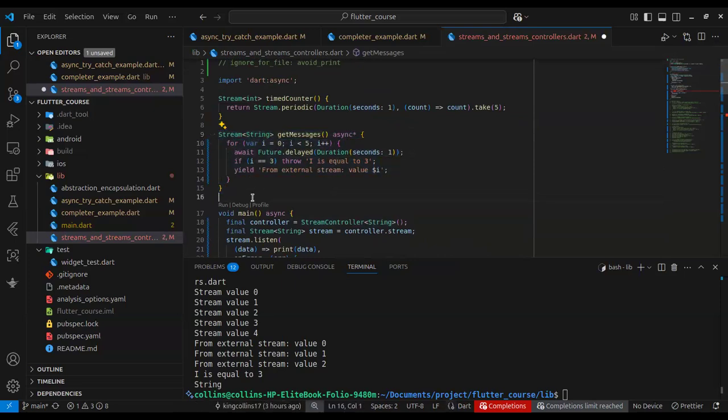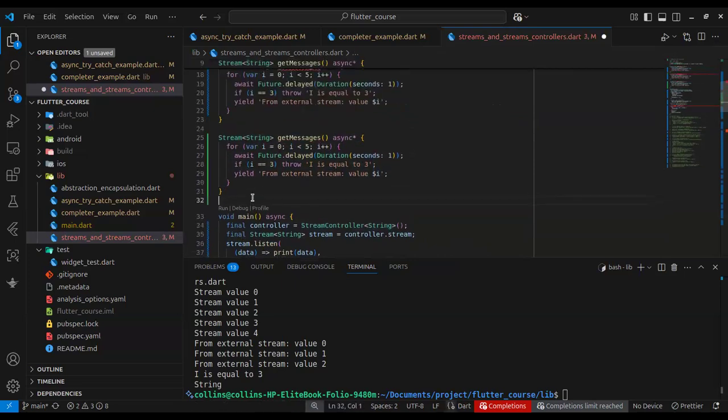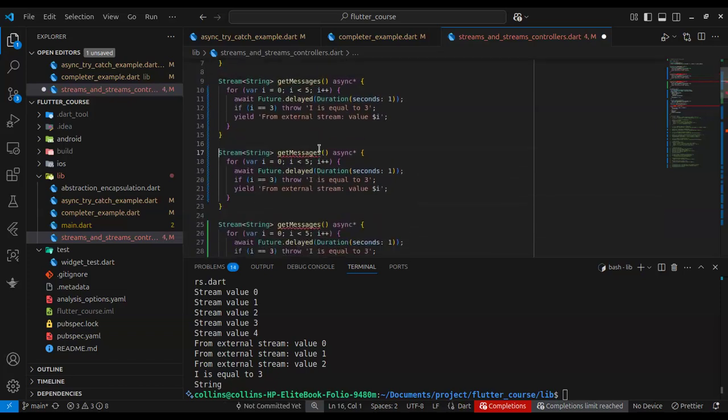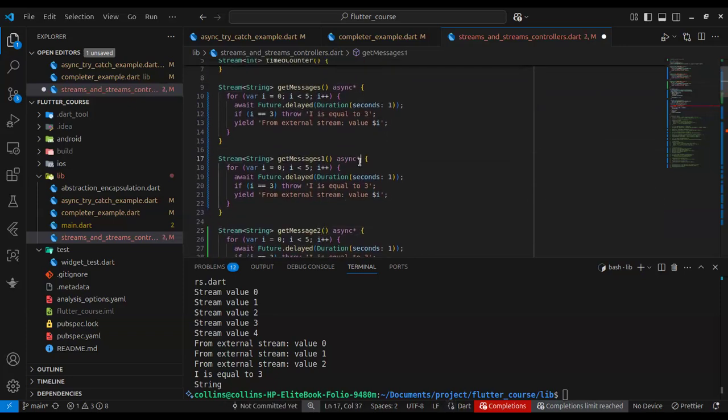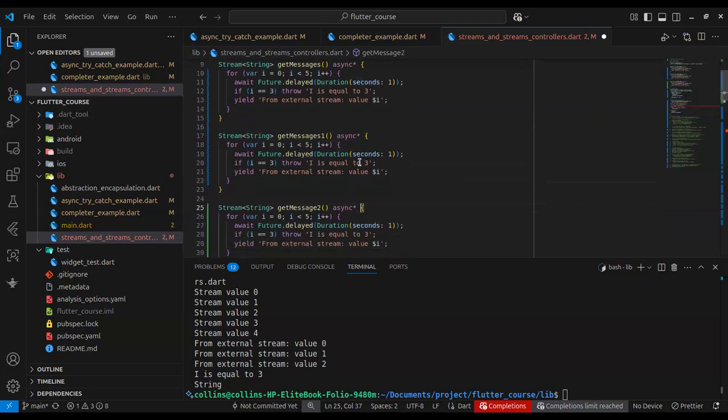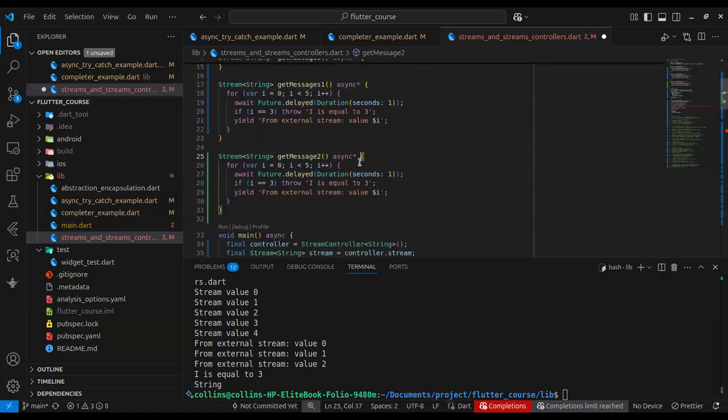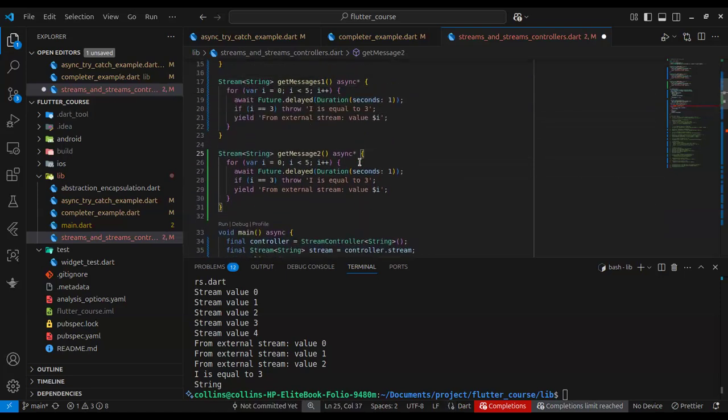For instance, let me just show you an example. So this one is getMessages1, getMessages2, all right? So you can see we have 3 stream functions, right? For us to get the values from these stream functions, we have to listen to all of them individually. But maybe we don't want to do that. We just want to access them from one central point.